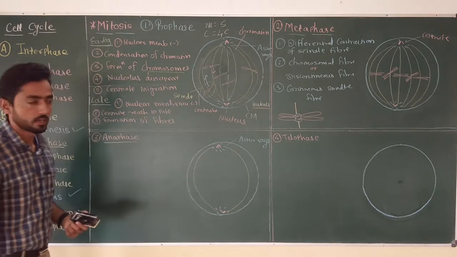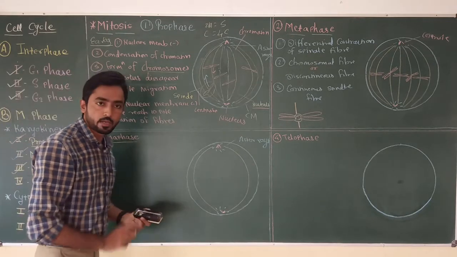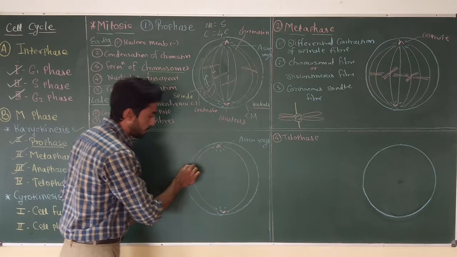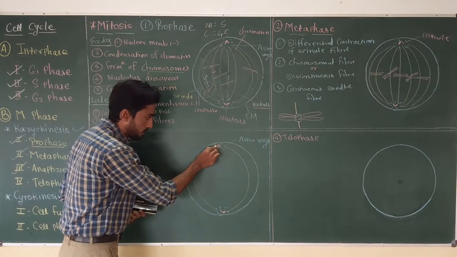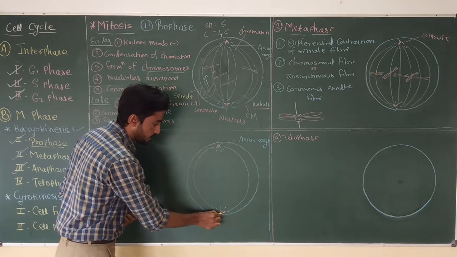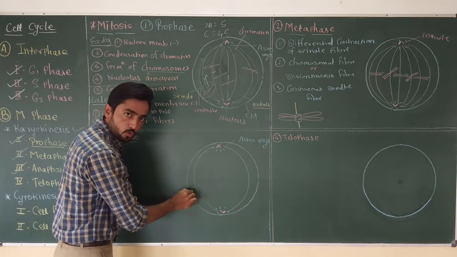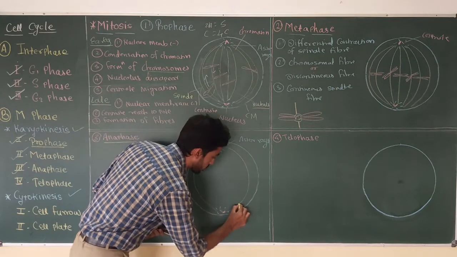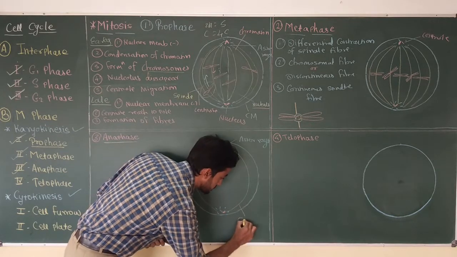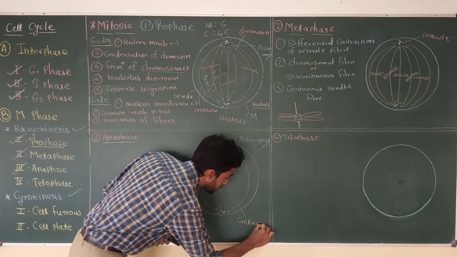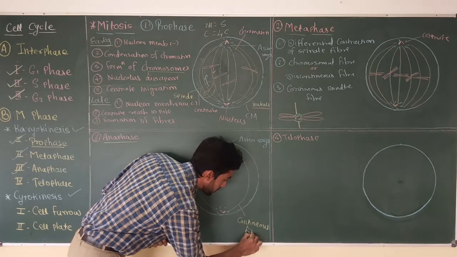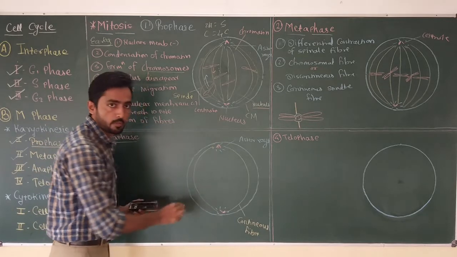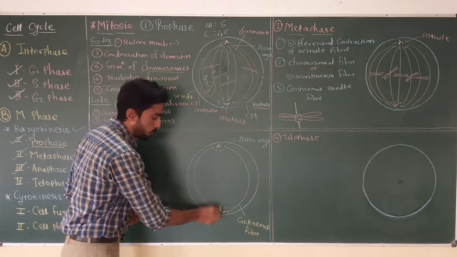As I discussed earlier, there are two different types of spindle fiber present in the cell. Some spindle fibers run directly from one centriole to the other centriole and they do not have chromosomes attached to them, and such spindle fibers are called continuous spindle fibers or interpolar spindle fibers because they are present between two poles.